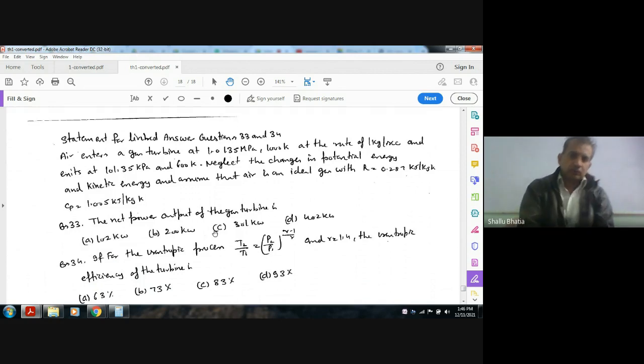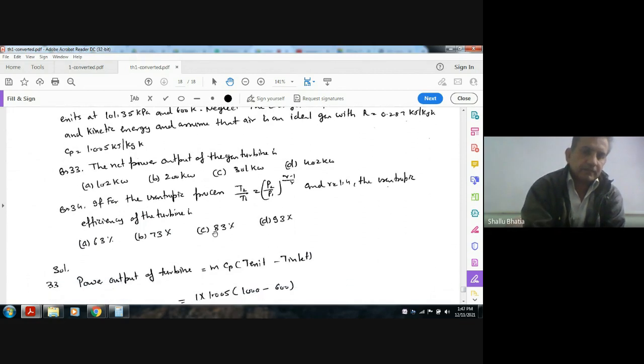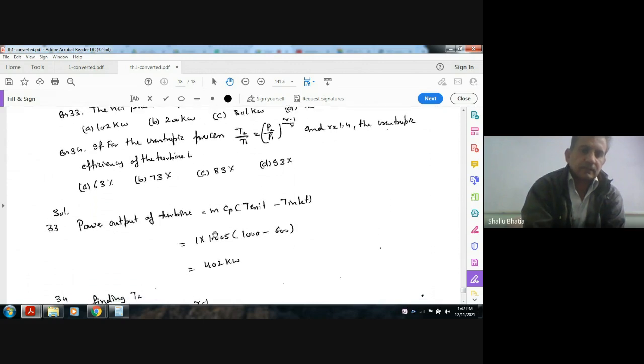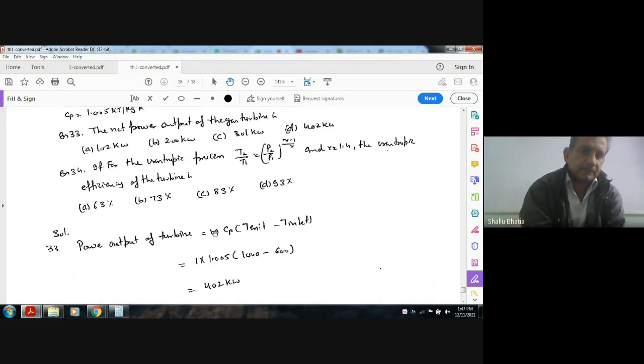Net power output of the gas turbine is: A, 102 kilowatt; B, 200 kilowatt; C, 301 kilowatt; D, 402 kilowatt. Question number 34: for isentropic process, T2 by T1 is equal to P2 by P1 raised to gamma minus 1 by gamma, and gamma is 1.4. The isentropic efficiency of the turbine is: A, 63%; B, 73%; C, 83%; D, 93%.